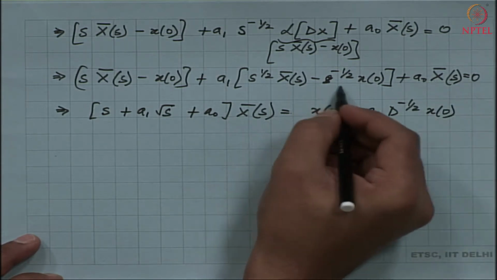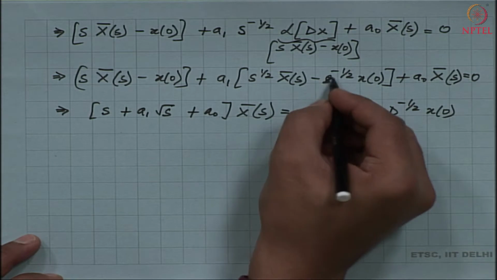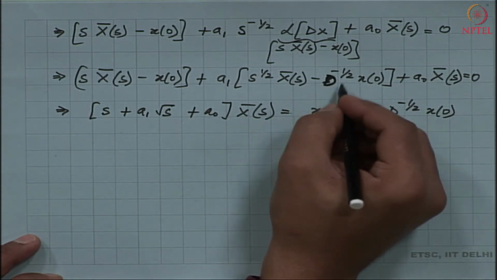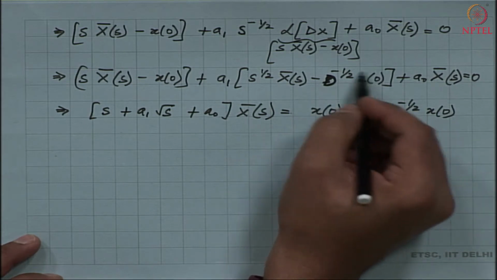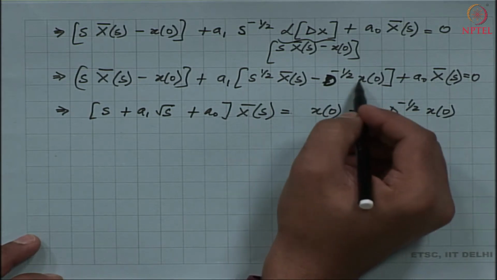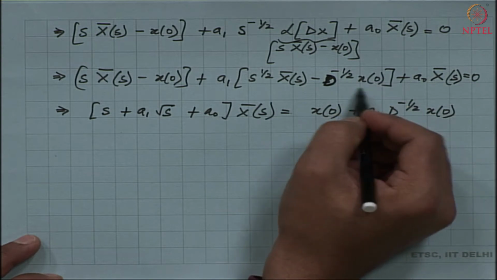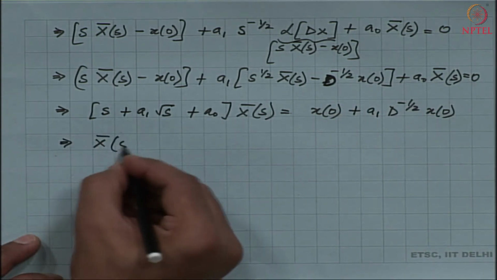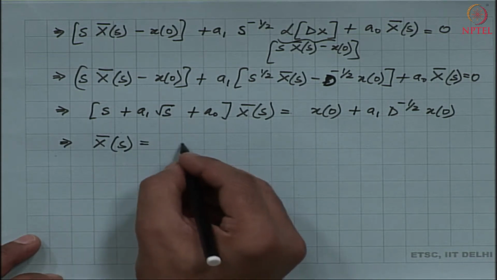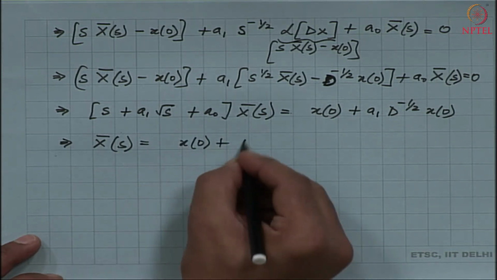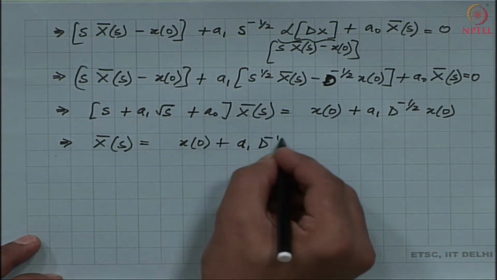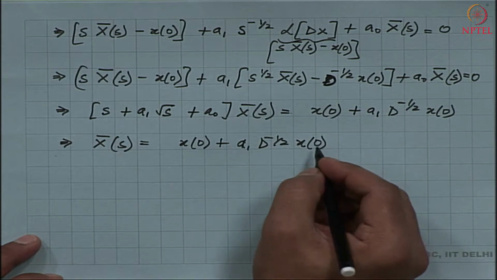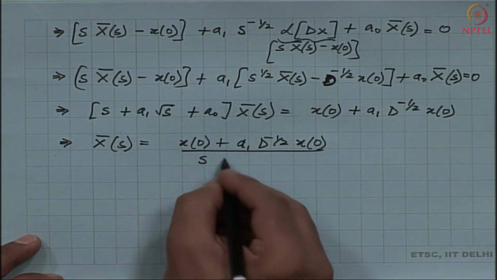Well, we see that this was the initial condition. So, I must have kept it as the operator itself, because this particular quantity is not a function, this is a value. Okay. So, then let me just simplify further to come to this expression x of 0 plus a 1 D to the power negative half x of 0, and then in the denominator I have the following factor.